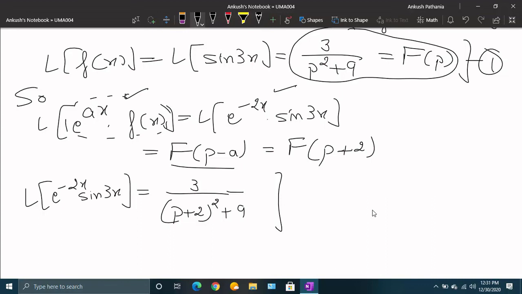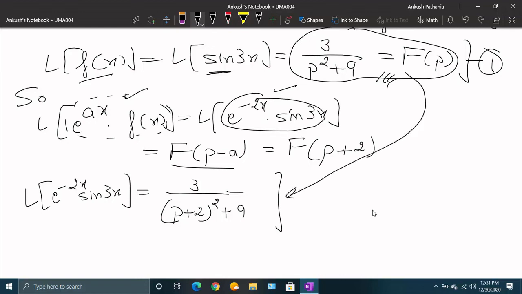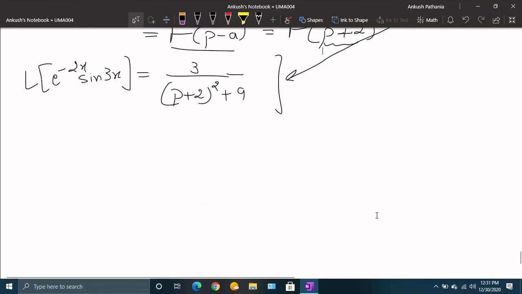So the only thing is I need to find the Laplace of f(x), the function, and finally the Laplace of e to the minus 2x sine 3x will be obtained by replacing p in F(p), the Laplace transform of f(x), by p plus 2, or p minus a. So this is how we do these types of questions. Similarly, now let me take another example.